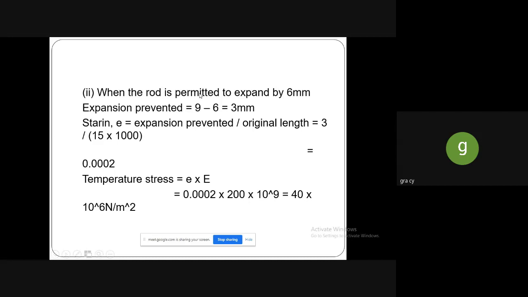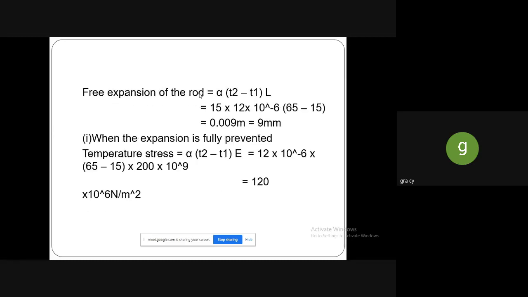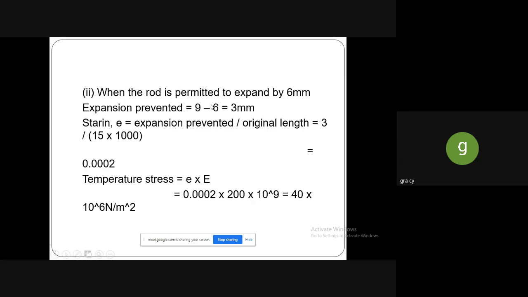So the next condition is when the rod is permitted to expand by 6 mm. We got the free expansion as 9 mm, isn't it? In the problem itself, it is given that 6 mm expanded. So subtracting 6 from 9, you will get the expansion prevented as 3 mm.